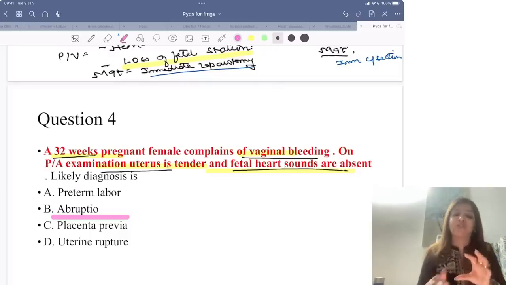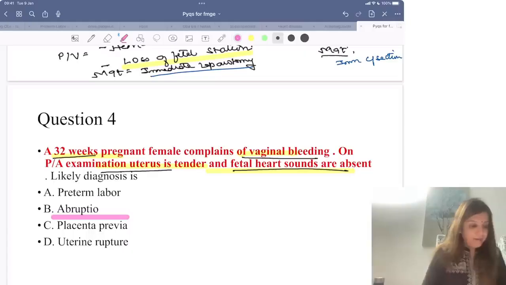Right? Uterus doesn't rupture spontaneously during pregnancy. There has to be a reason for the uterus to rupture. Clear?